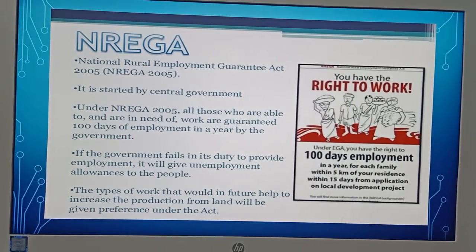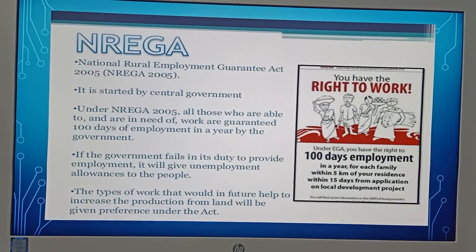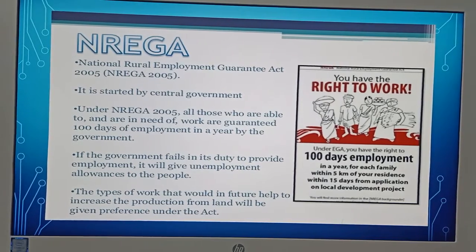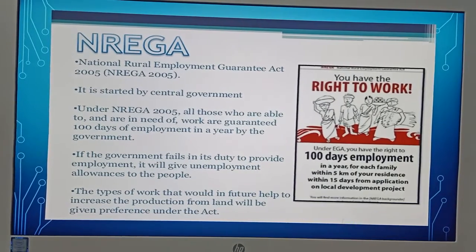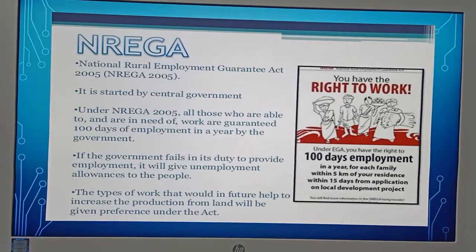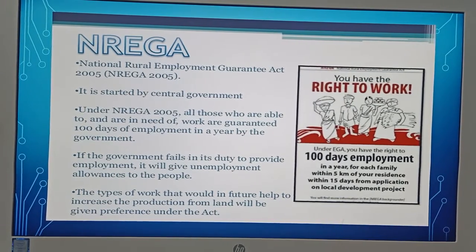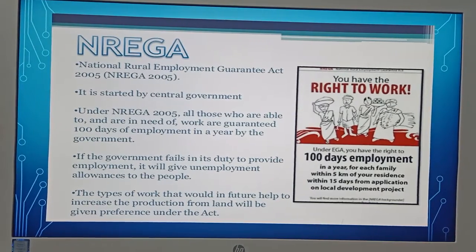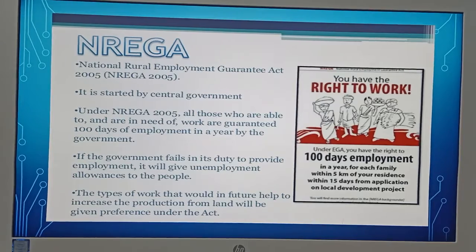Under NREGA 2005, all those who are able to and are in need of work are guaranteed 100 days of employment in a year by the government. If the government fails in its duty to provide employment, it will give unemployment allowances to the people. The types of work that would in future help to increase the production from land will be given preference under this act. So all these efforts would definitely increase the employment opportunities.